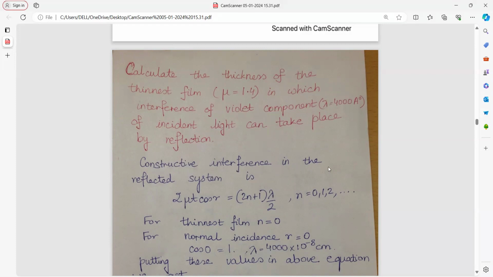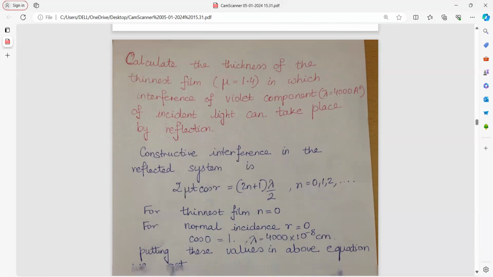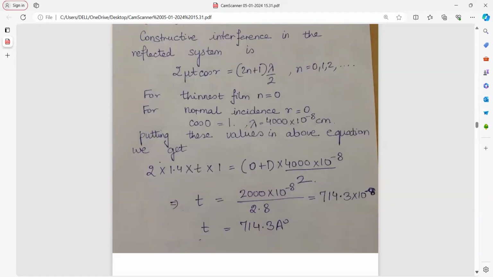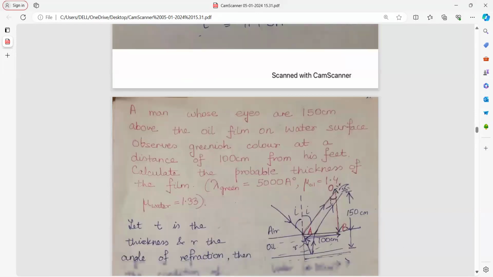So constructive interference in reflected light system, 2 mu t cos r is equal to (2n plus 1) lambda by 2, where n is 0, 1, 2, etc. Again, for a thinnest film, n is equal to 0. For normal incidence, r is equal to 0 and cos 0 is 1. Lambda, I have converted into centimeter. Putting all these values in the above equation, I get my answer.